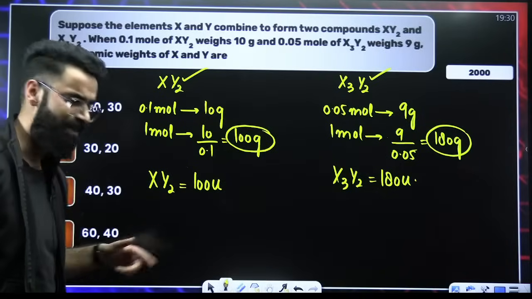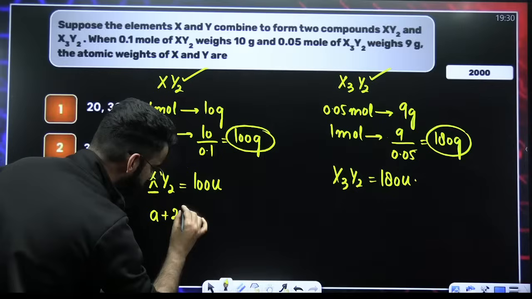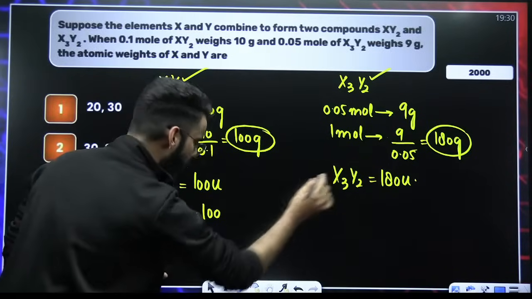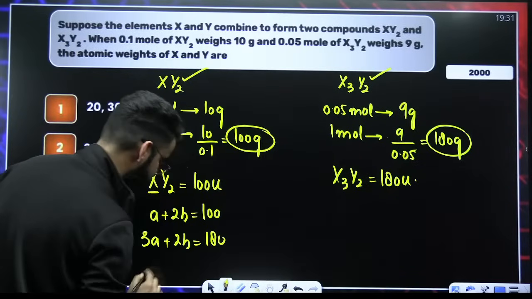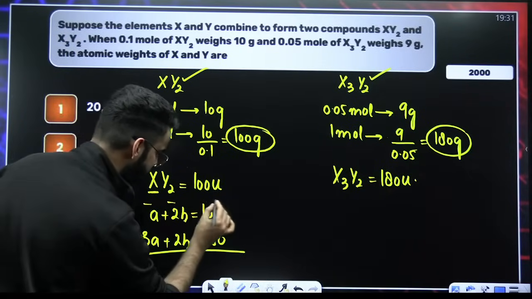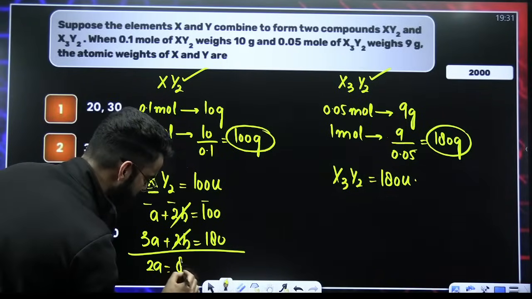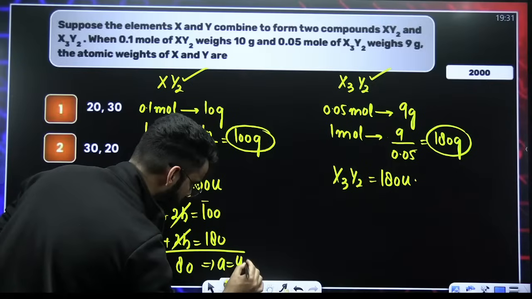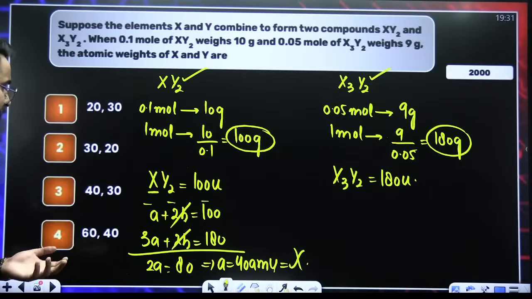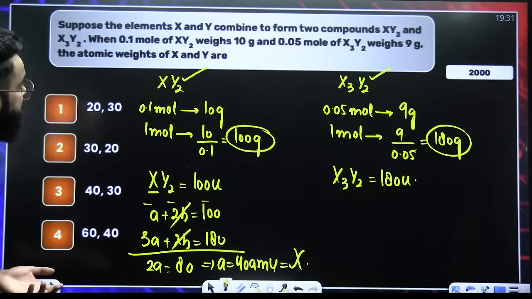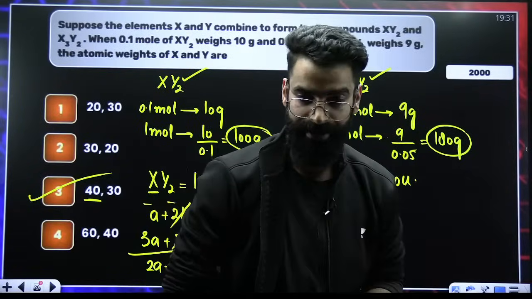Now, people, what is molecular mass? Sum of atomic masses. Let's assume that the atomic mass of X is A. So the equation becomes A plus 2B, which comes out to be 100. And over here, it's 3A plus 2B, which is equal to 180. Just subtract these two equations. The 2B cancels. 3A minus A comes out to be 2A. 180 minus 100 comes out to be 80. So A comes out to be 40 AMU. What was A? A was the atomic mass of X. So the answer has to be C.